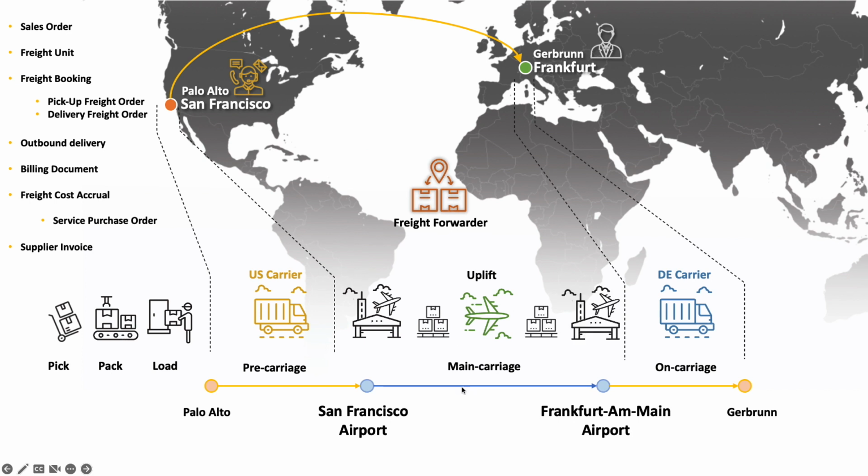The goods will then arrive in Germany at the airport, where there are likely going to be some offloading and deconsolidation activities, and then the parcel will be handed over onto the German carrier that will organize the transportation of our cargo from the German airport of Frankfurt all the way to the customer end location and hand the goods over to the final customer. So from a logistics point of view, this is what the process is going to look like, and these are the various steps that we'll be looking at to perform in the system.